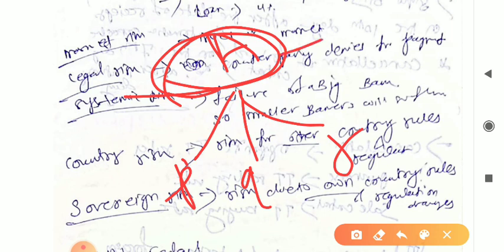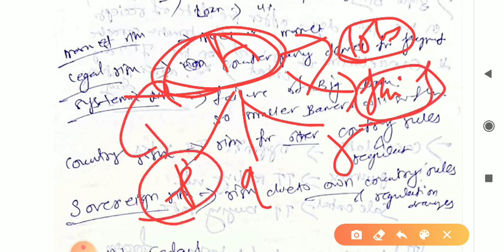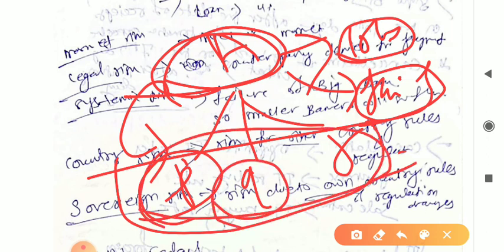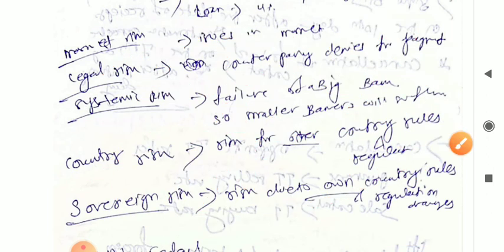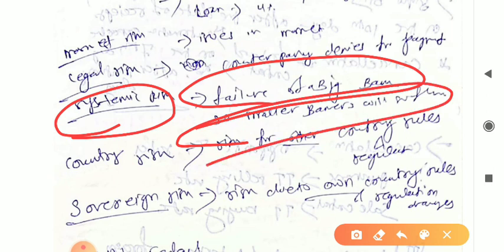If bank A incurs a loss and faces failure, as happened in America, it will directly affect the subsidiaries, right? So P, Q and R will also suffer losses. In that case, that is systematic. A is related to P, Q and R, so you can say this is systematic risk, right? Failure of a big bank, so smaller banks will also suffer due to the failure of their main bank, right?